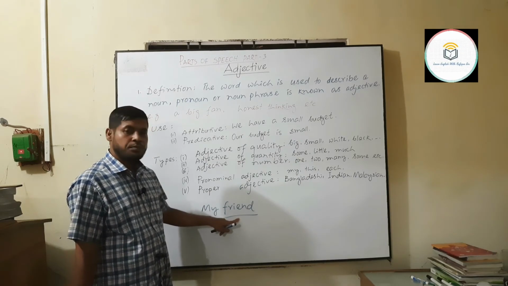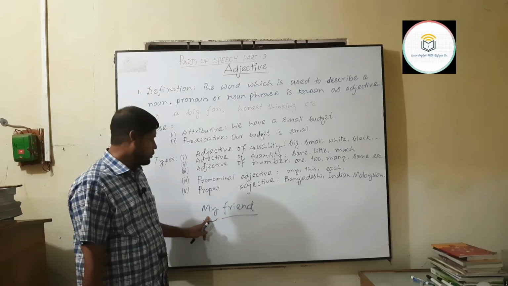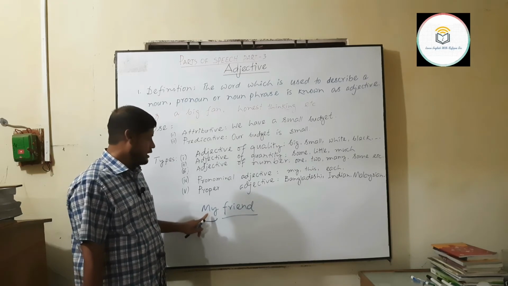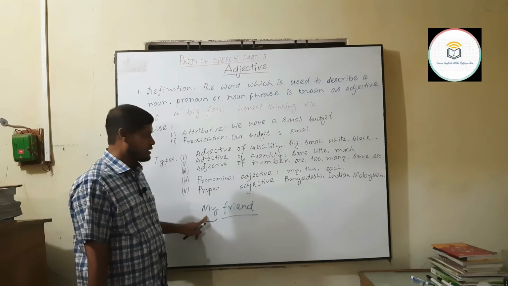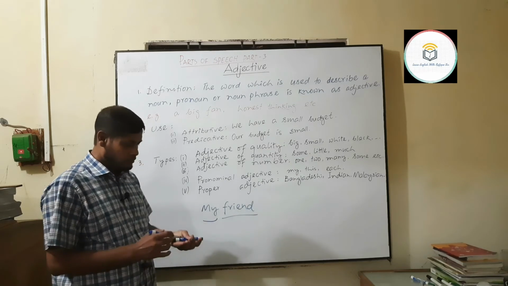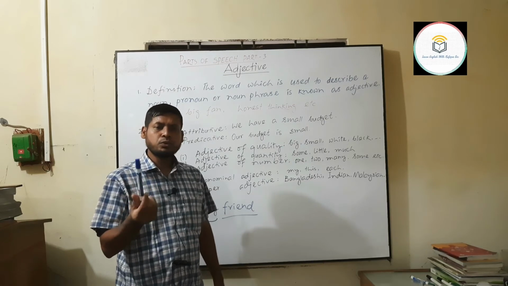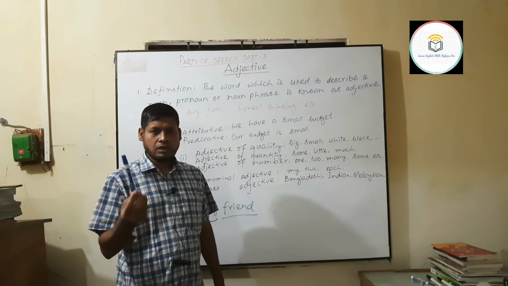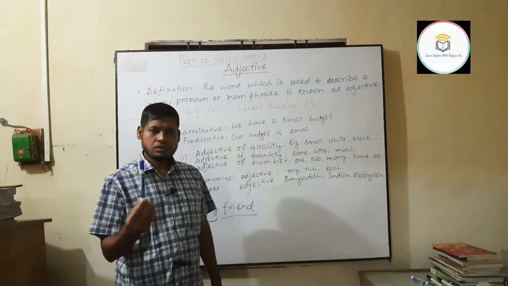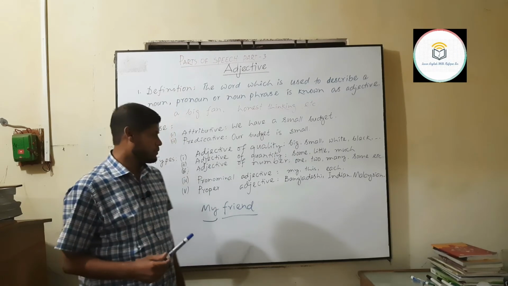So this is an adjective, but this particular word has come from the pronoun I. It's a different form of personal pronoun I and we call it possessive adjective. Pronominal adjective, of course. Then this marker is new. So marker is a noun and immediately before it we have used this. So it's an example of pronominal adjective.